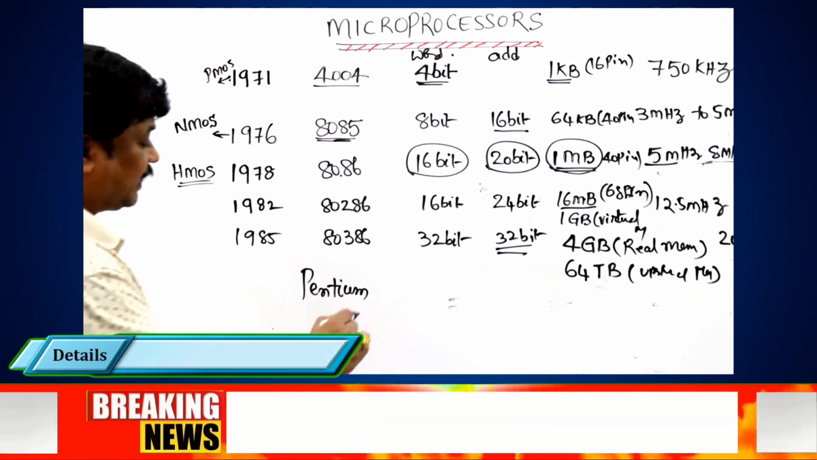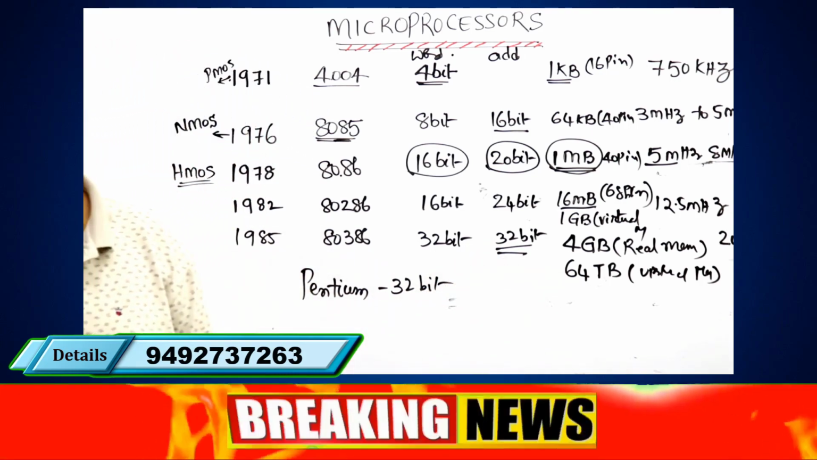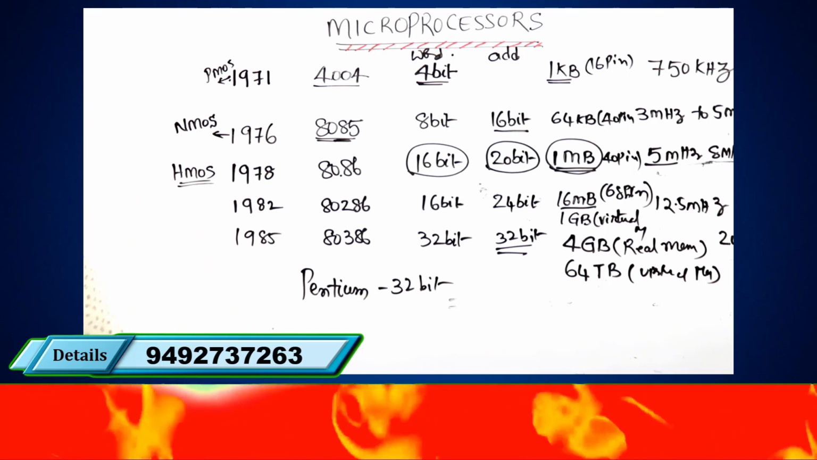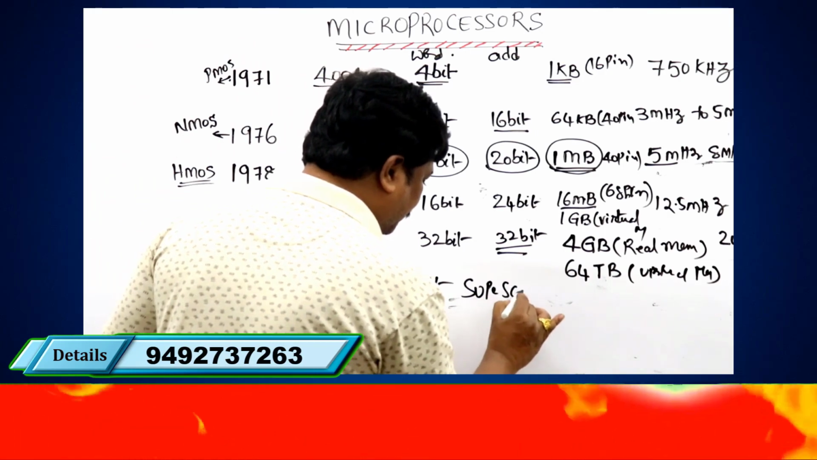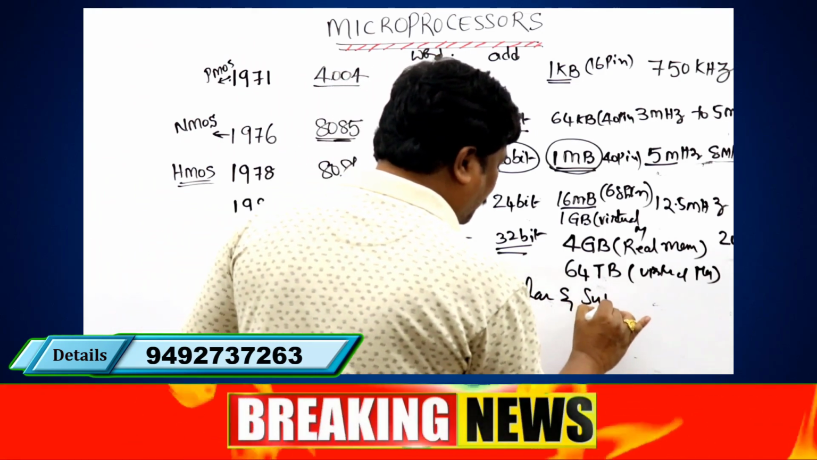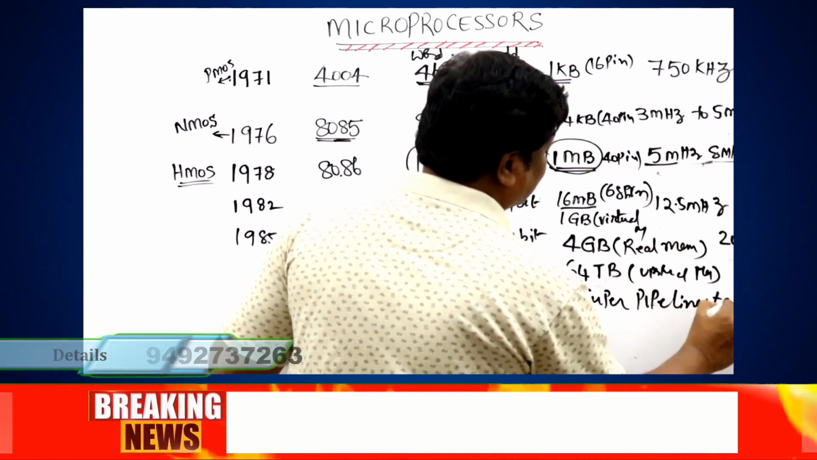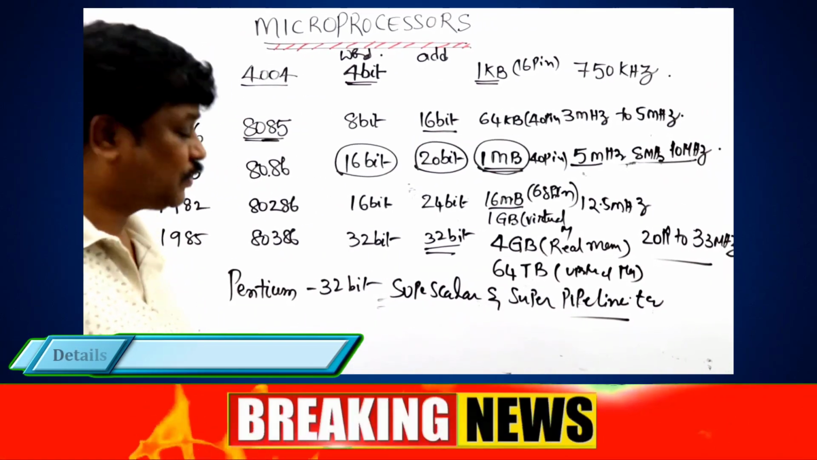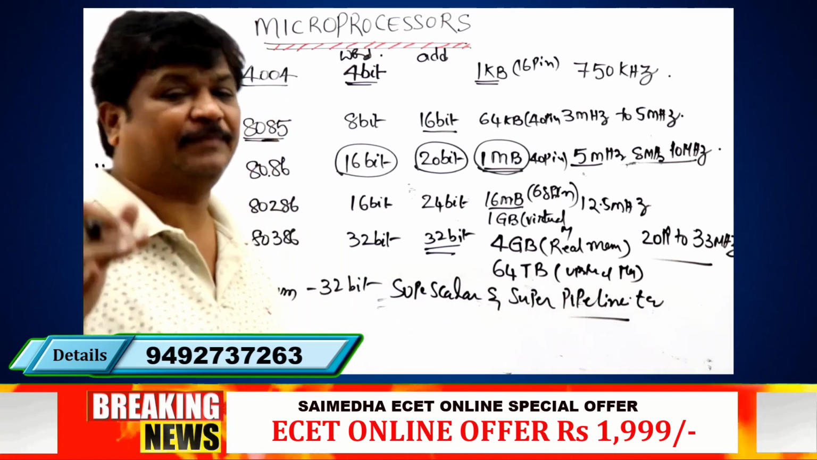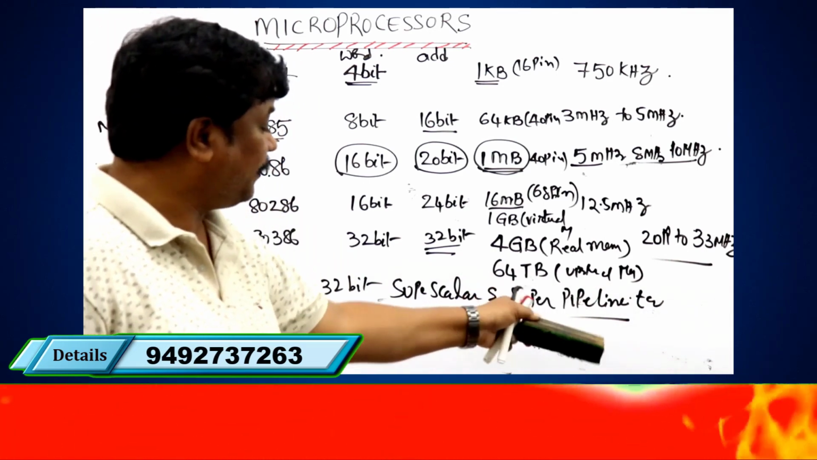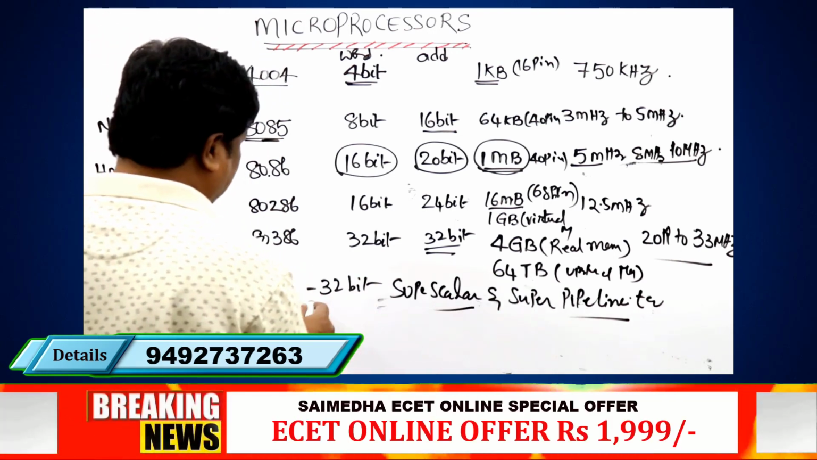The Pentium processors are 32-bit microprocessors. But one special quality is there: the super scalar and super pipelined technique. Sir, what is the pipeline technique? Actually, parallel pipeline operations are used to improve the speed of microprocessors. Not only pipeline, here super pipeline and super scalar techniques are available in the case of Pentium processors.